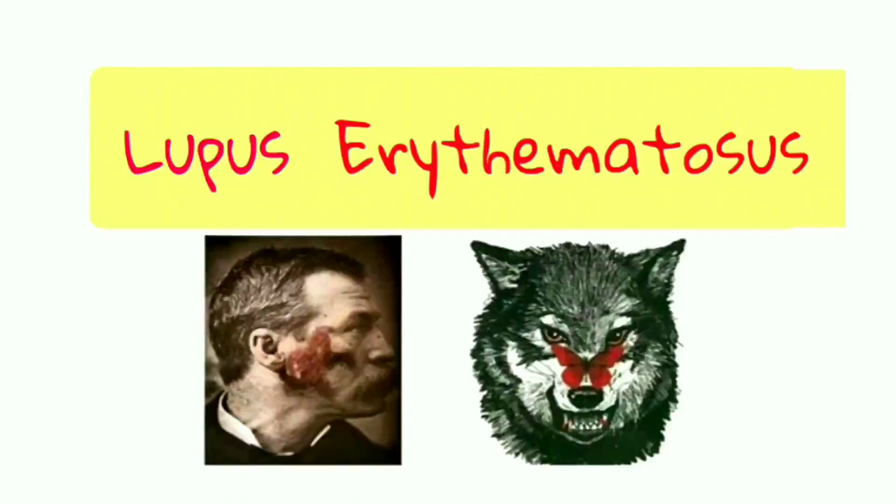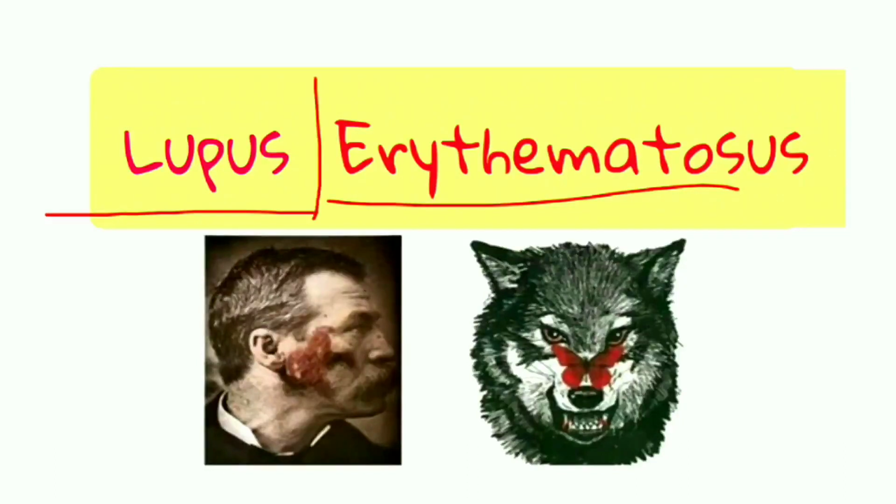Hello everyone. Today we are going to learn about lupus erythematosus. So what does this mean? Let us break this down. Lupus means wolf-like, while erythematosus means redness of the skin. So lupus erythematosus simply means wolf-like redness of the skin.